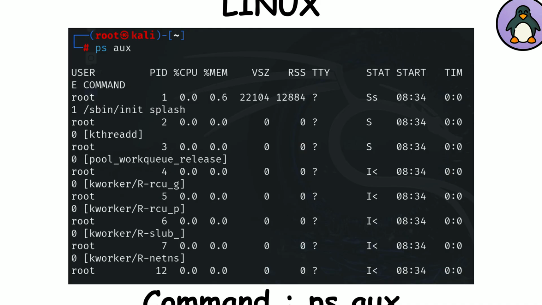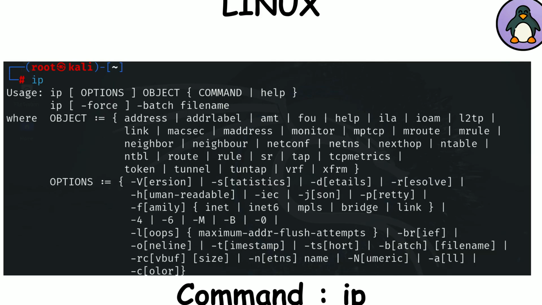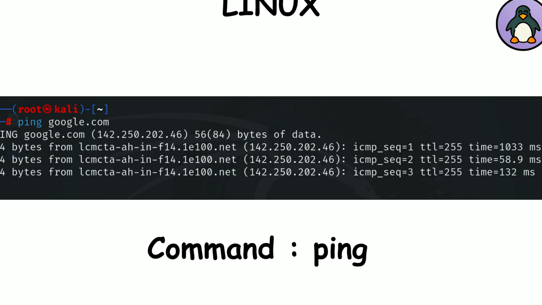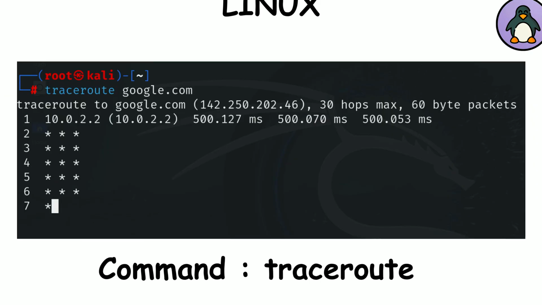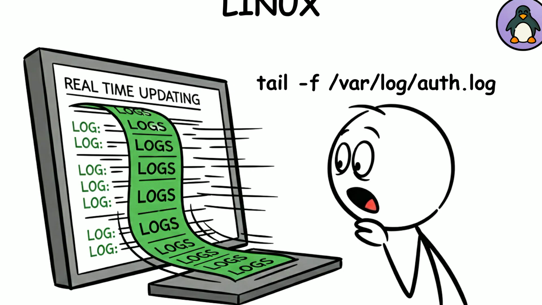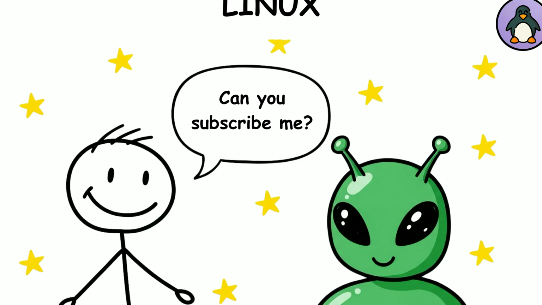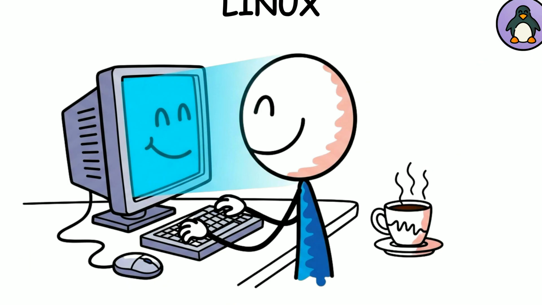ps shows running processes, basically Task Manager without the pretty window. ss/netstat shows active network connections and listening ports. ip displays network settings, like your IP address. ping throws tiny "Are you alive?" messages at another machine. Traceroute shows every stop your packet makes on its road trip across the internet. Tail shows the last few lines of a file. With -f, you can watch logs update in real time. journalctl, system logs, managed by systemd, like your Linux diary. At first, this will feel like trying to talk to an alien, but once you use them daily, you'll wonder why you ever clicked through slow menus.